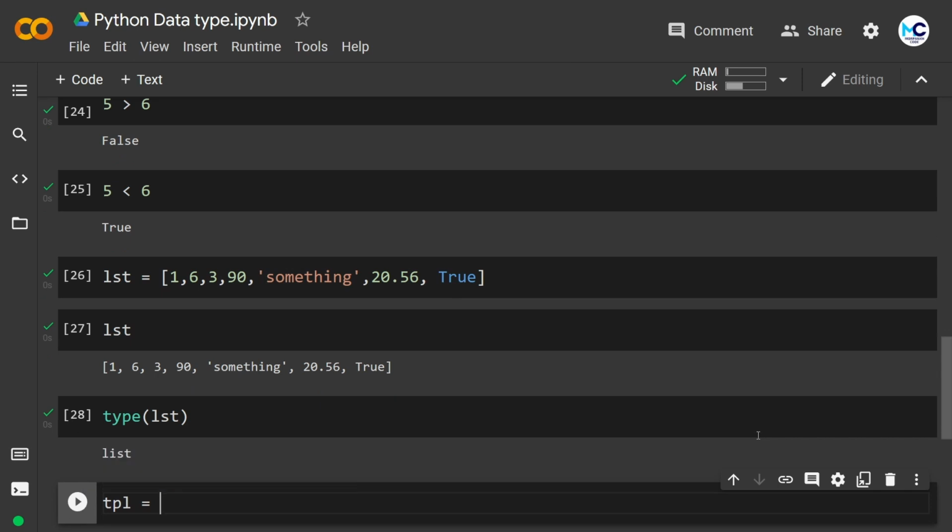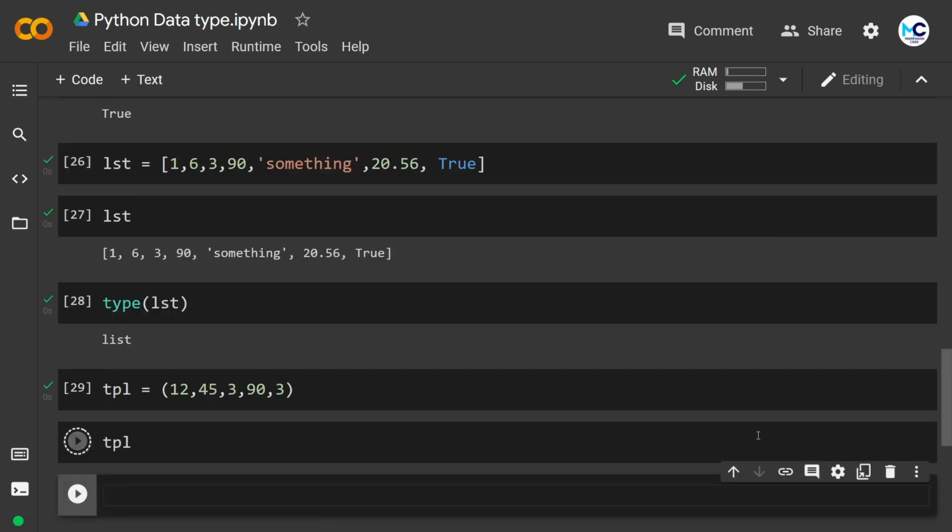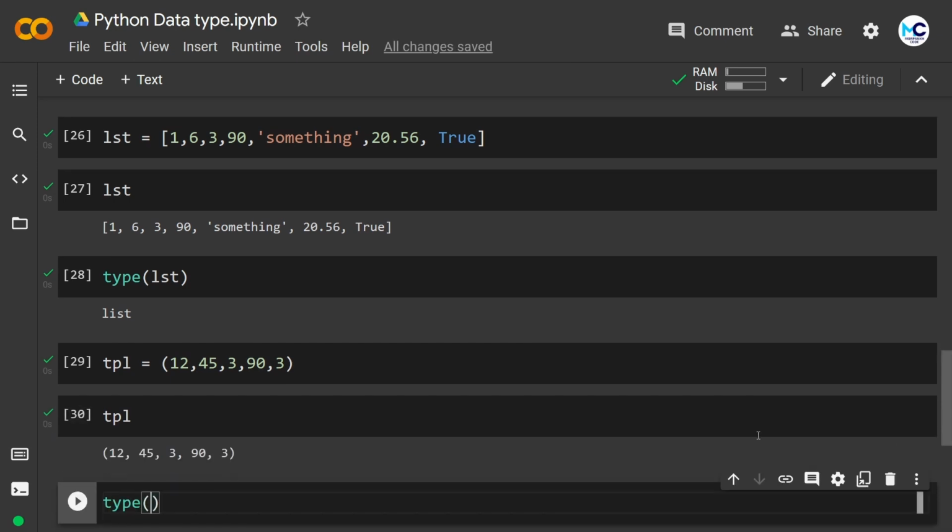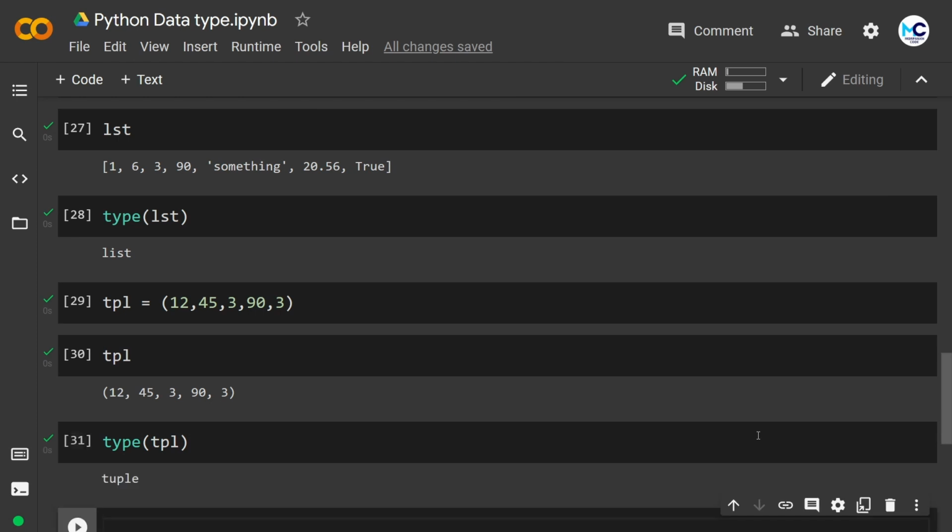Next we have tuple. To define a tuple in Python, we can use round brackets like this, and in the brackets I can define values. So here we have a tuple, and if I check the type of tpl, I will get tuple in the output, as you can see here.